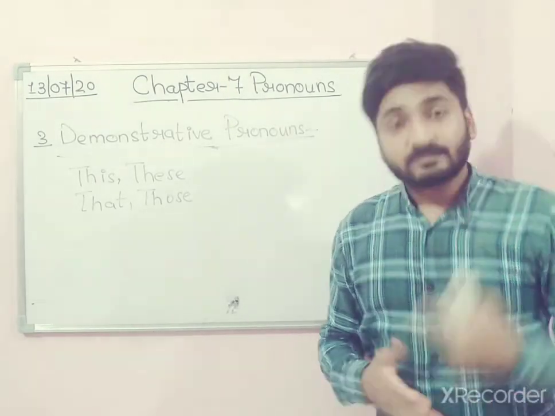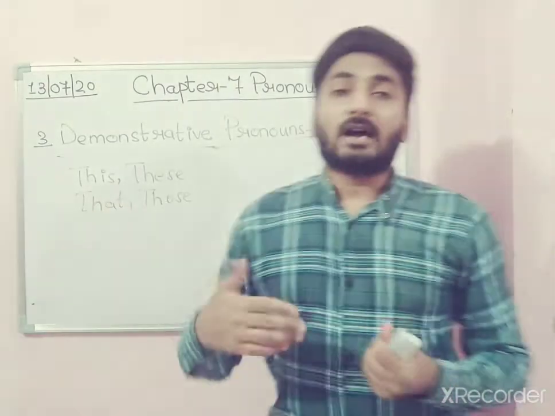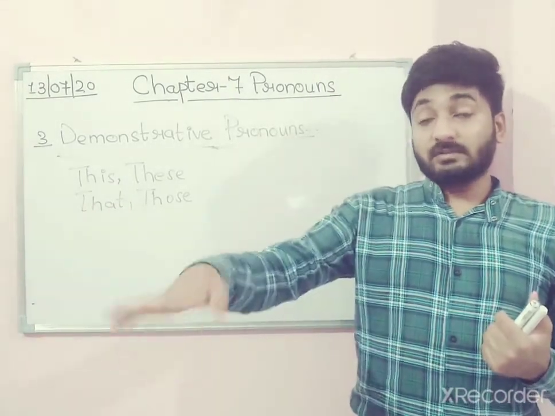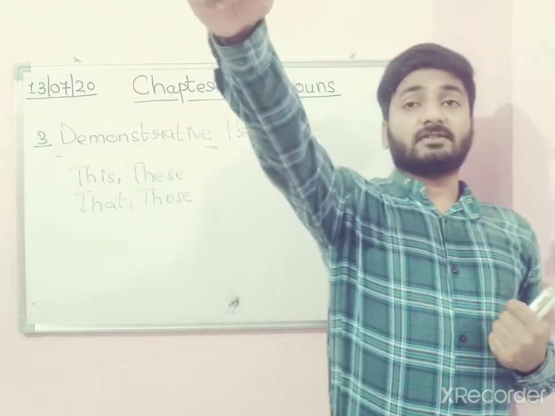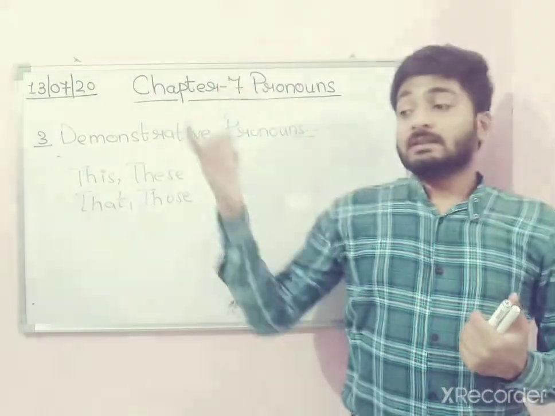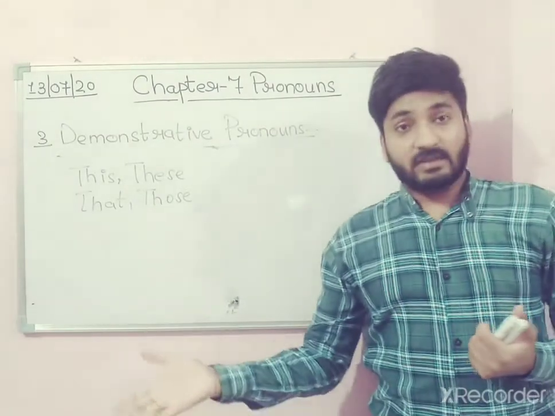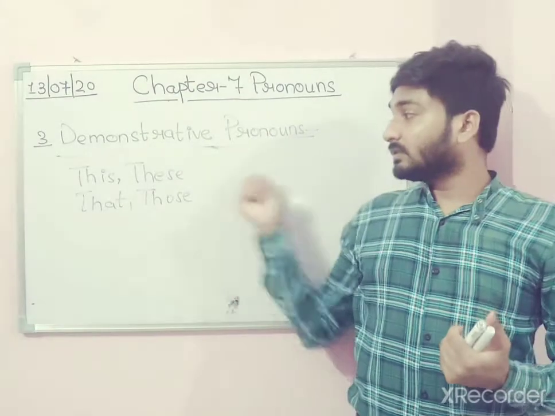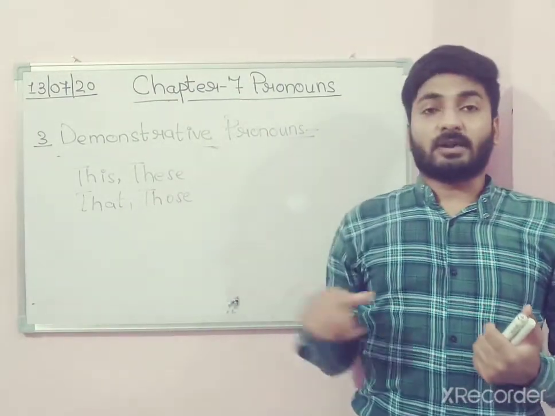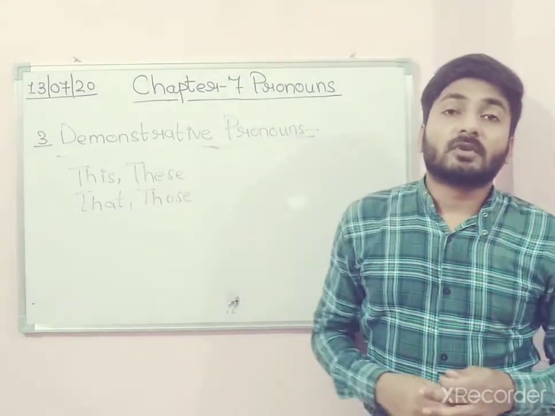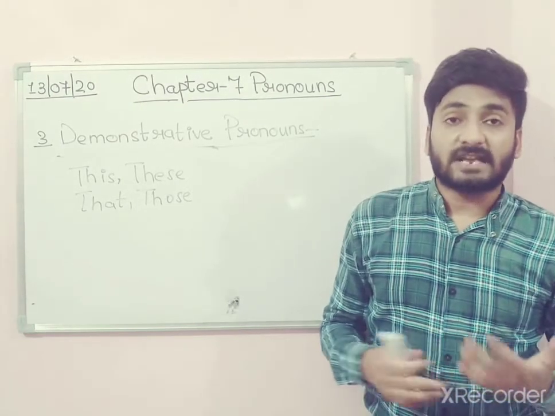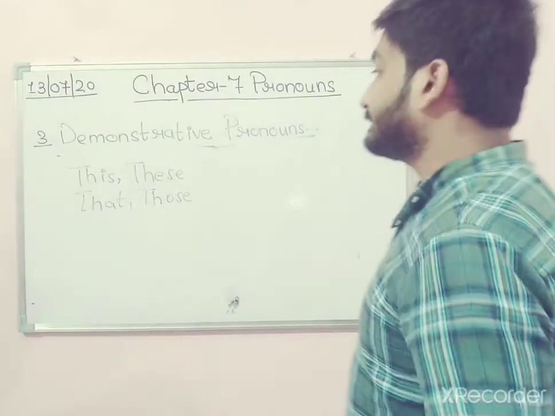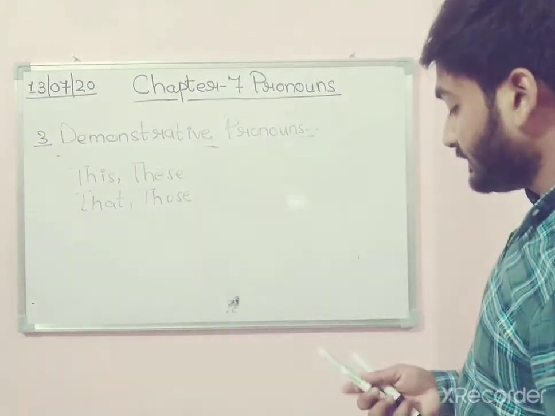Got it? Like if there is a tree, this is a tree. If it is far, that is a tree, दूर है. These are chairs, पास में हैं. Those are the chairs, दूर पे हैं. Got it? So this is demonstrative pronoun. And after demonstrative pronoun, always the main verb comes. That means is, have, are, has, have. ये verb आ जाता है उनके just बाद. Examples if you want to see.